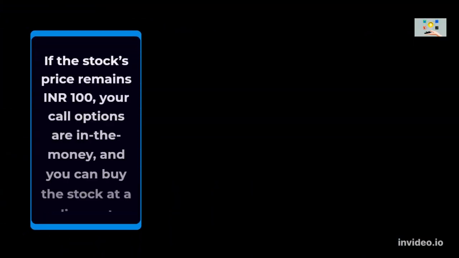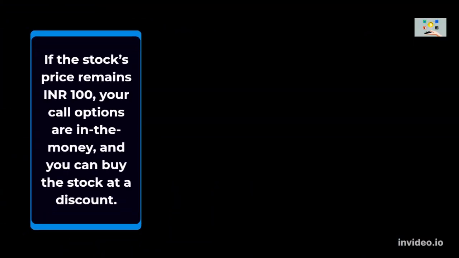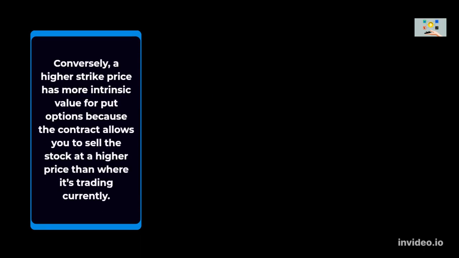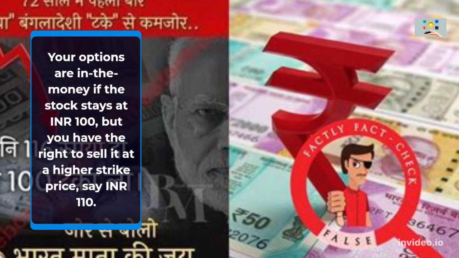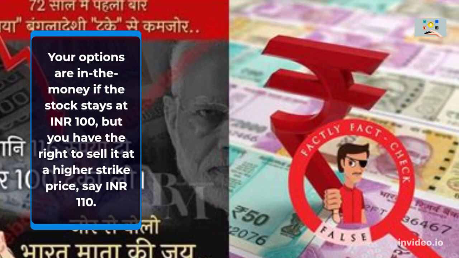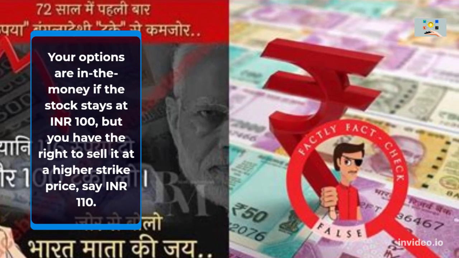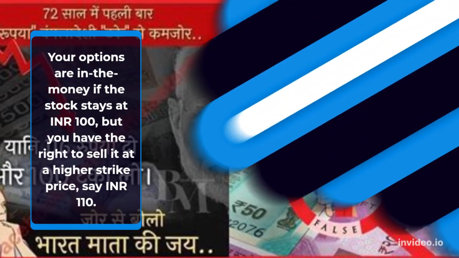If the stock's price remains 100 Indian rupees, your call options are in the money, and you can buy the stock at a discount. Conversely, a higher strike price has more intrinsic value for put options because the contract allows you to sell the stock at a higher price than where it's trading currently. Your options are in the money if the stock stays at 100 Indian rupees, but you have the right to sell it at a higher strike price, say 110 Indian rupees.